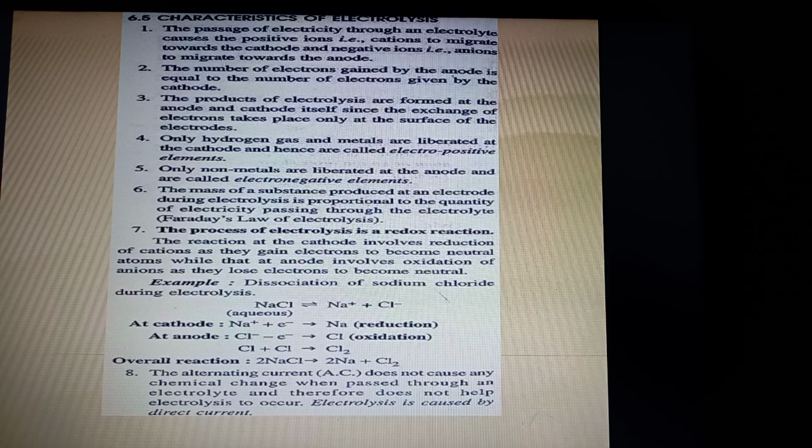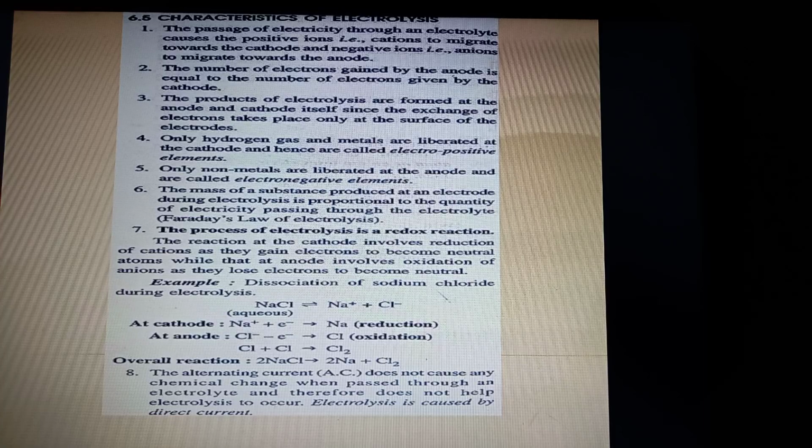Now in the overall reaction, that's the reason I told you that the business of giving and taking electrons at the cathode and anode should be in the same number. So that is why we have to do balancing. We will have to balance the equation at the cathode, so it will become 2Na+ + 2e- gives 2Na. Once we balance, it becomes 2NaCl gives 2Na + Cl2, because the number of electrons at anode and cathode should be balanced.